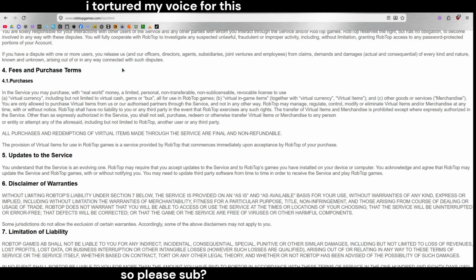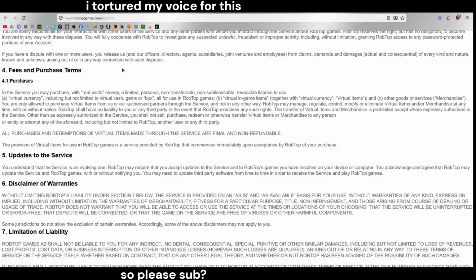RobTop may manage, regulate, control, modify or eliminate virtual items and merchandise at any time, with or without notice. RobTop shall have no liability to you or any third party in the event that RobTop exercises any such rights. The transfer of virtual items and merchandise is prohibited except when expressly authorized in the service. Other than as expressly authorized in the service, you shall not sell, purchase, redeem, or otherwise transfer virtual items or merchandise to any person or entity or attempt the aforesaid, including but not limited to RobTop, a user or any third party.